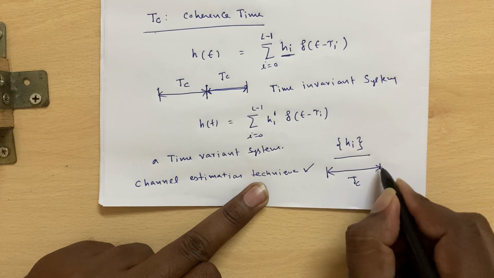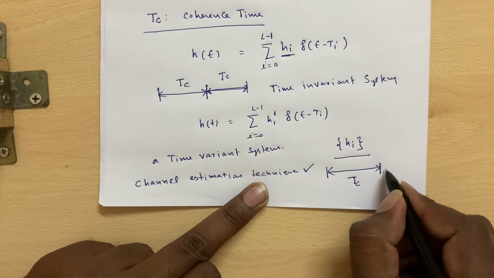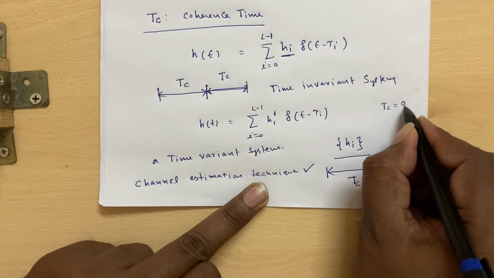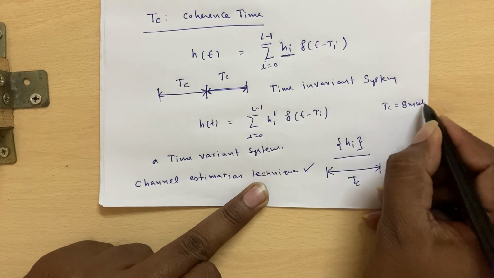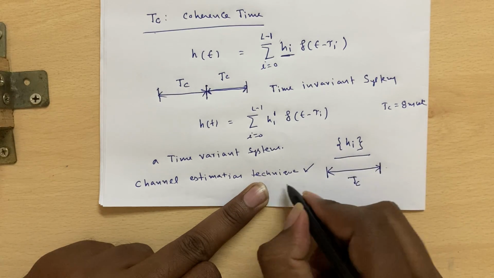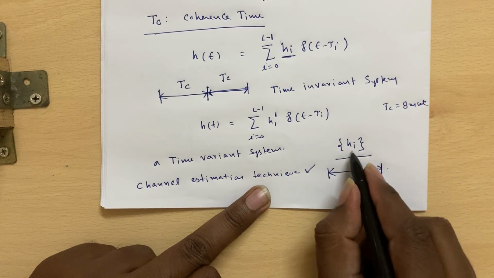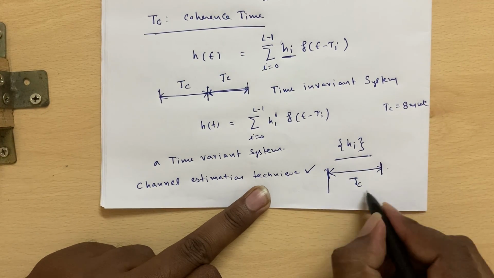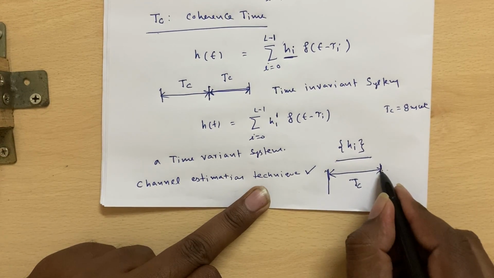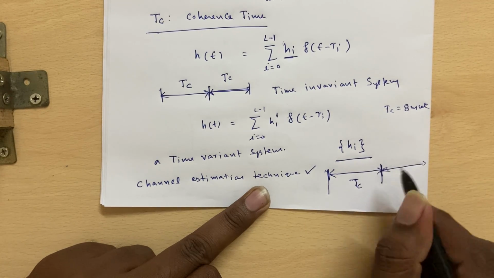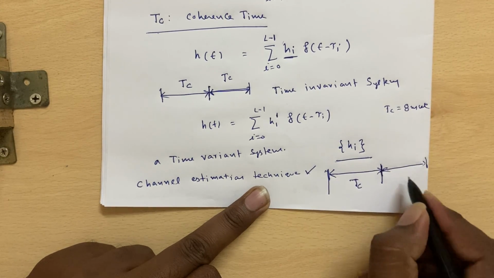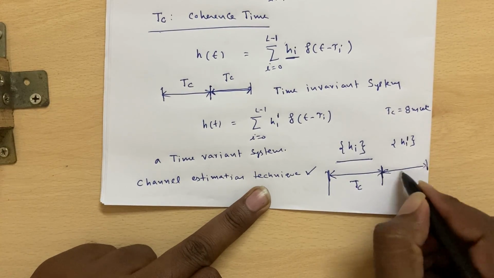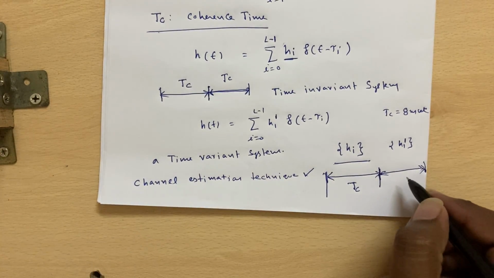duration of TC. Once the duration TC has lapsed, for example, if TC is equal to 8 milliseconds, and you have found the channel coefficients through some technique, those coefficients will be valid up to a duration of 8 milliseconds, and for the next 8 milliseconds you have to estimate the channel again, and the coefficients will be changed, and that will be used for the reception purpose.